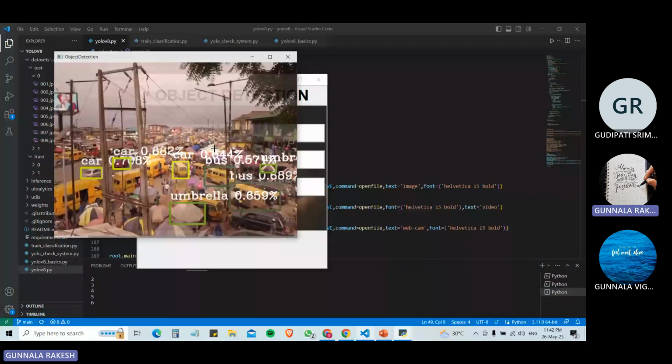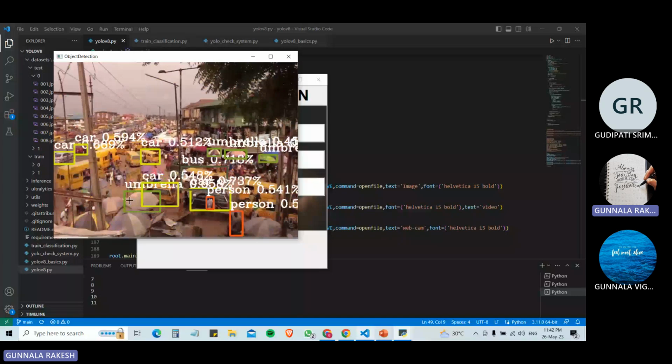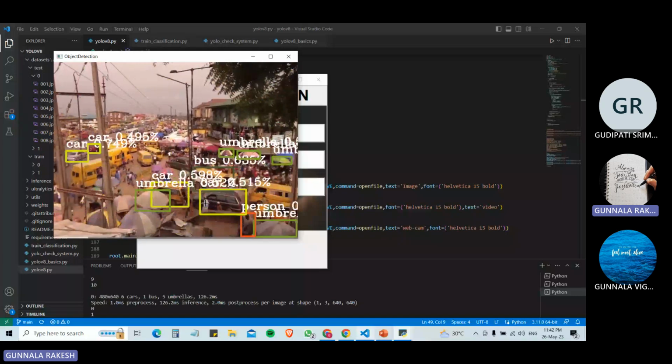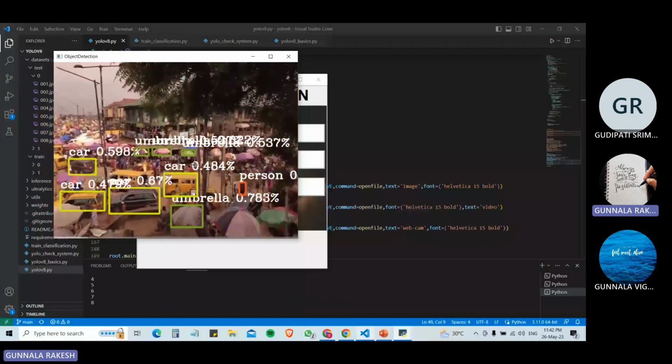These are the bounding boxes. This is the car. This is the confidence level for this. This is the umbrella. It is showing here. It is an umbrella. It is a car. It is a bus. And the confidence level is also shown for the person and umbrella. See, this is our output.